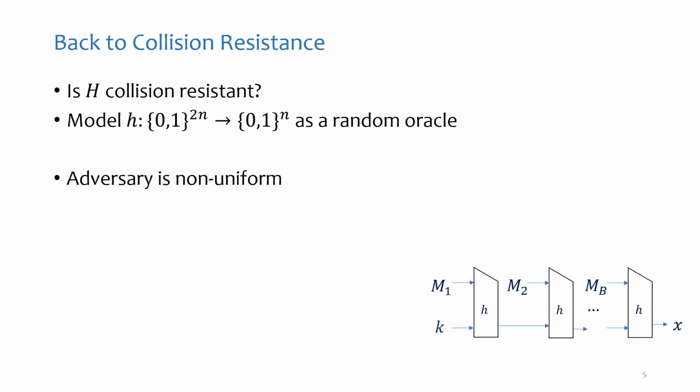So natural question, is this a good hash function? Is it collision resistant? Of course, before I tell you if this big thing is collision resistant, you need to tell me what the small thing is, what is small h. So we model small h as a random oracle, which is in particular collision resistant. But for the simplicity of the analysis, we say h is a completely random function. It goes from 2n bits to n bits. What can you tell me about the security of the big hash function? Is it collision resistant?